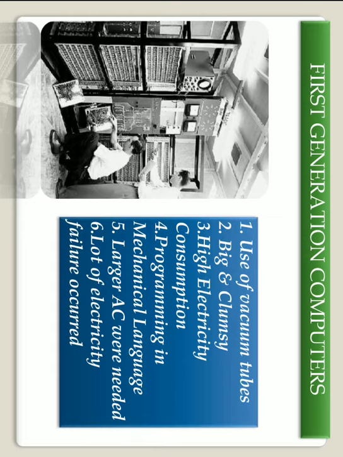These computers were programmed in machine language. So these required larger ACs to cool them down. A lot of electricity failures occurred in this generation. ENIAC, EDVAC, UNIVAC were discovered in this period. Its speed is in milliseconds and mean time to failure is in minutes. These are very expensive, very large in size, relatively very slow, generate a lot of energy and heat, and marked the beginning of data processing in business.